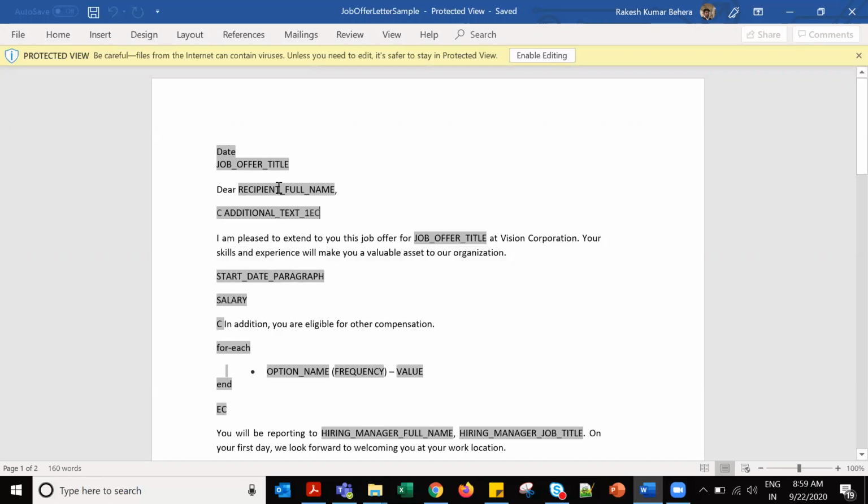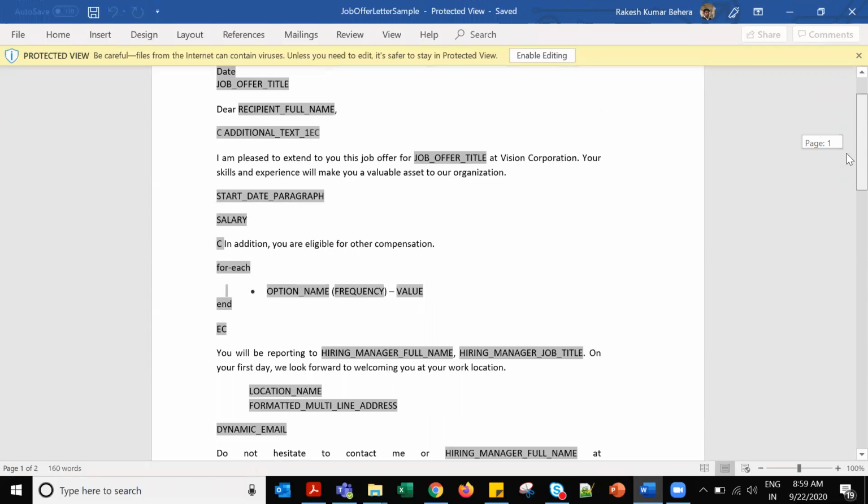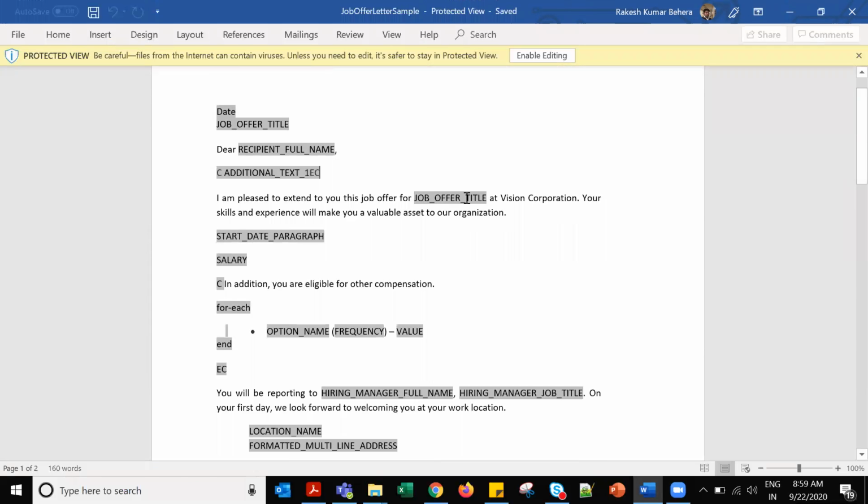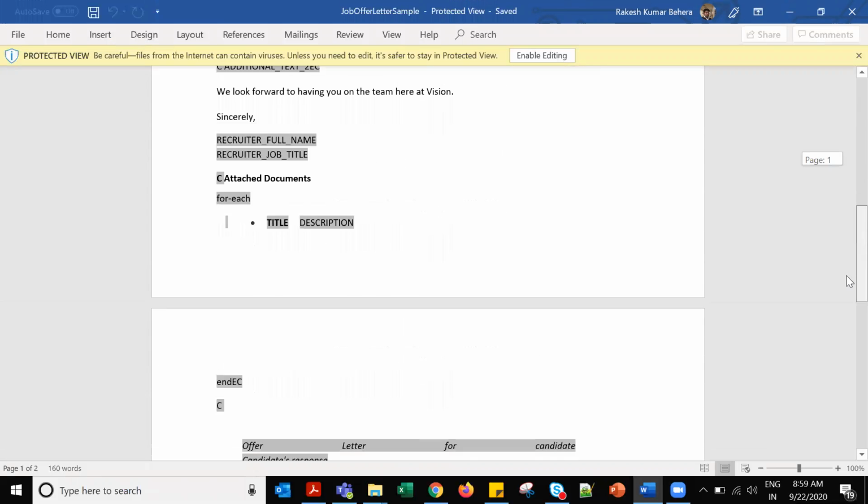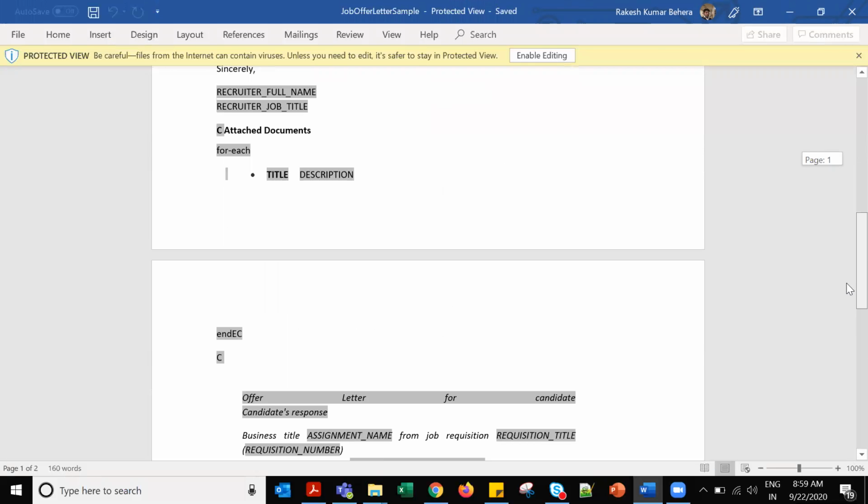This is the candidate's full name, it will pick from the candidate's full name. And these are the job offer title. Whatever the job offer title, these will be the variables for the particular fields. But we should link it, right? Yeah. There will be some process to link them. Whatever the field is utilized there, it should be linked with this. Same. Otherwise it won't work. How will it relate otherwise? Yeah. That relation I will let you know.